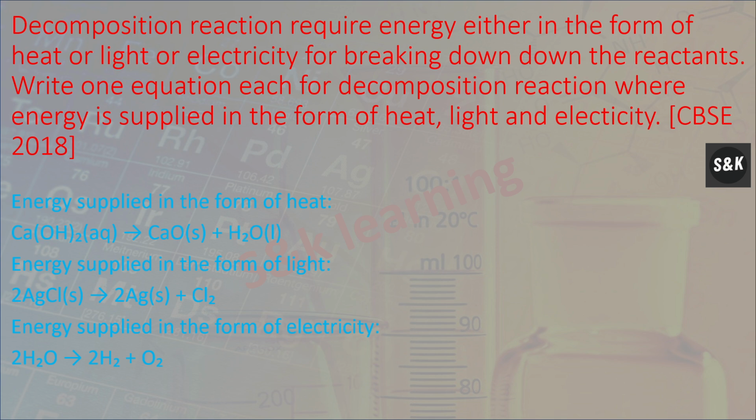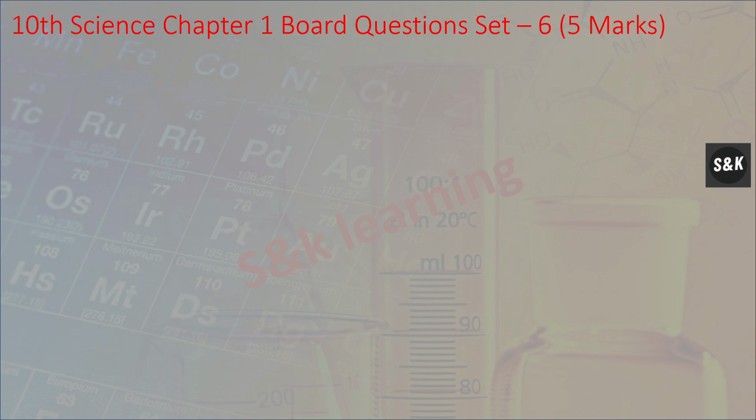Decomposition reactions require energy, either in the form of heat, light or electricity, for breaking down the reactants. Write one equation each for decomposition reaction where energy is supplied in the form of heat, light and electricity. Energy supplied in the form of heat is when calcium hydroxide is broken down into calcium oxide plus water. Second, energy supplied in the form of light is when silver chloride is broken down to form silver plus chlorine. Third, energy supplied in the form of electricity is when water is broken down to hydrogen and oxygen.